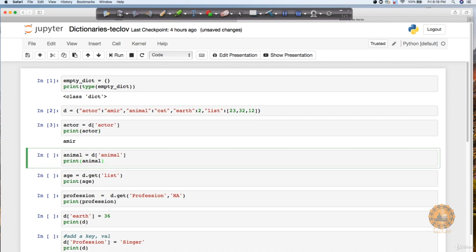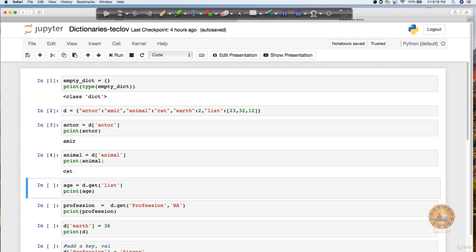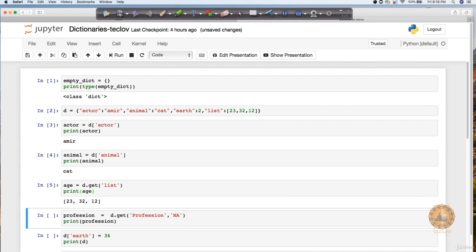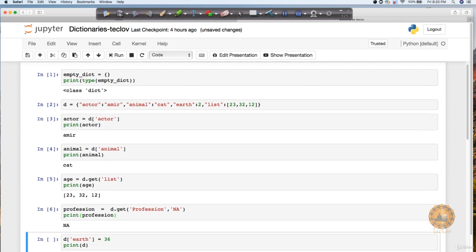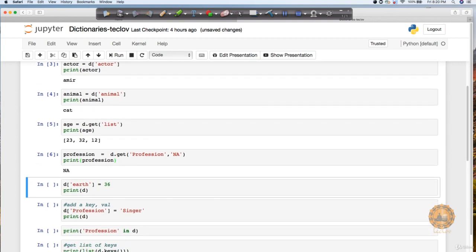Similarly, if I say d of animal, it is going to return me the value of animal, which is cat. Similarly, if I say d of list, because I want to get a list from here, it is going to return me a list. Let's say maybe this list is the ages of 3 different people, maybe 12, 32, 12. Now, if a key does not exist, like if I say get profession comma NA, it means that if the key profession does not exist, then return NA for it. See this. Right now this profession does not exist, so it is going to return me an NA value.